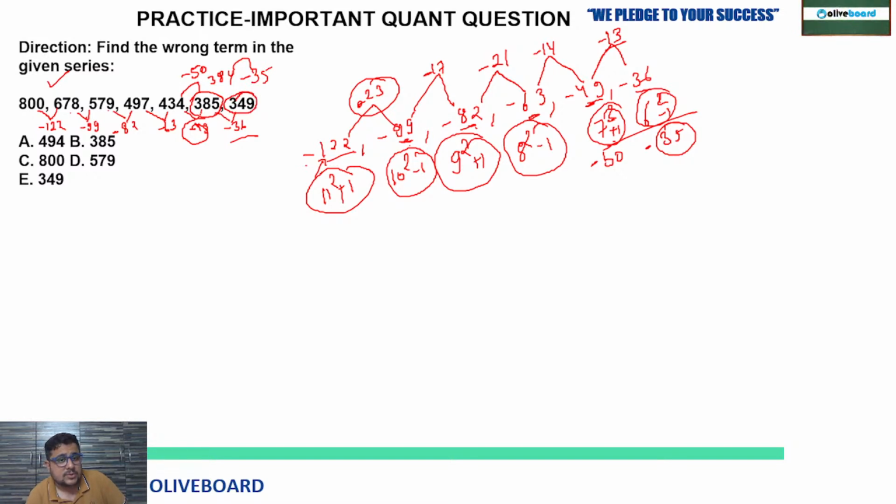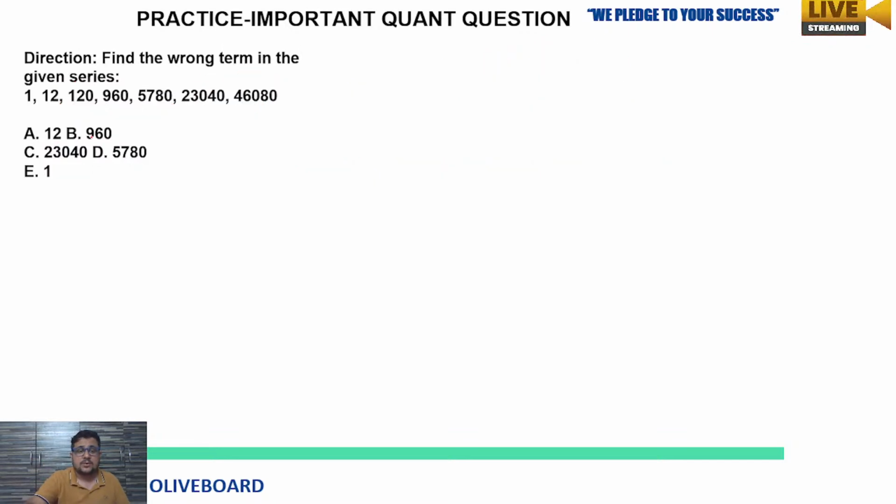Right? By this you can easily find which number is wrong, because you will find two wrong differences. The number sharing these two wrong differences is going to be wrong. Then you can easily check and get the answer. So 385 here is the correct answer to your question.